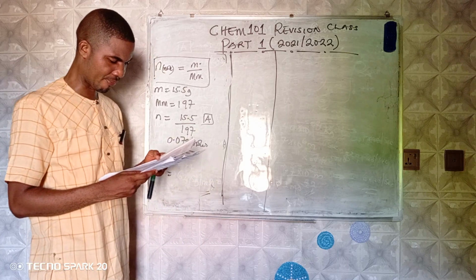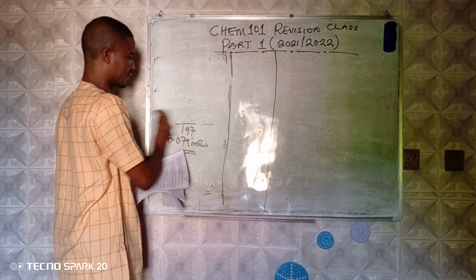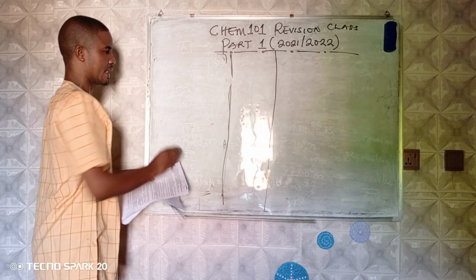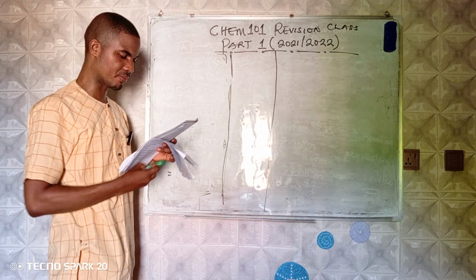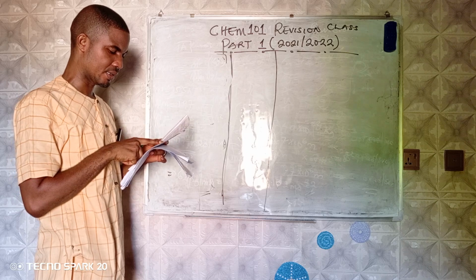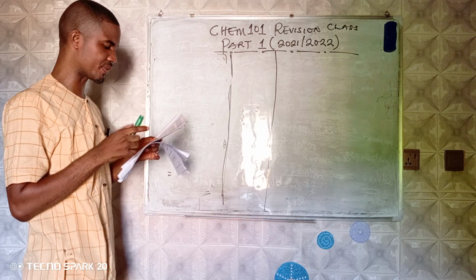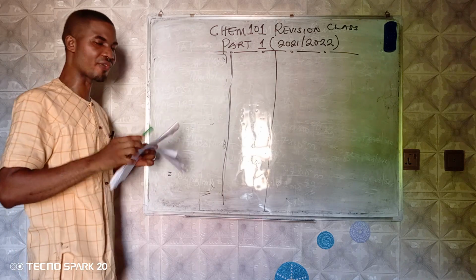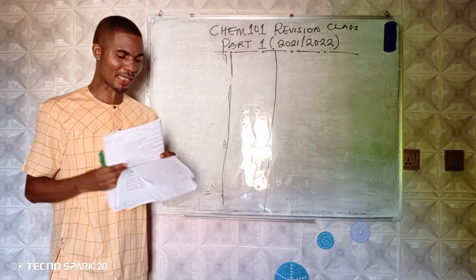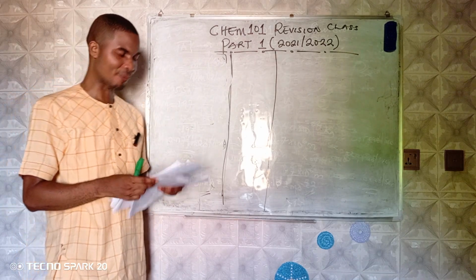Question number 8. Calculate the number of silver atoms in a pure silver bracelet that has a mass of this. We are calculating the number of silver atoms. Now, when we talk about atoms, there is something you must know.